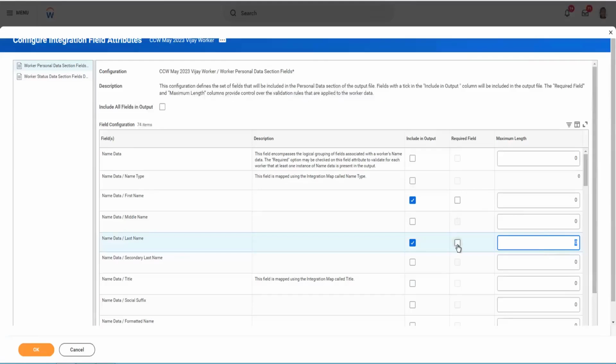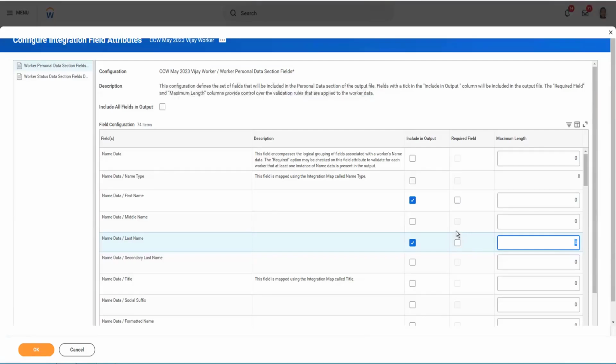If some of the fields are required by another system and you want to put a check in Workday itself, that if some value is required by the system and some employees do not have this value configured, you will start getting an error for that worker in your integration. It says that this field value is mandatory and was not available for this worker. So this worker will not be included in the output. So you can send this required field as well.